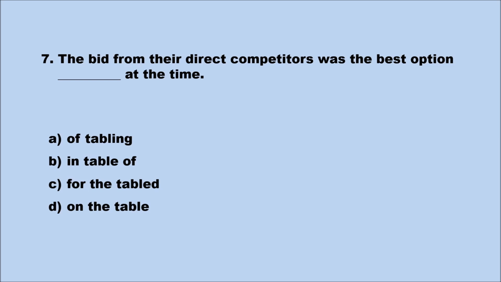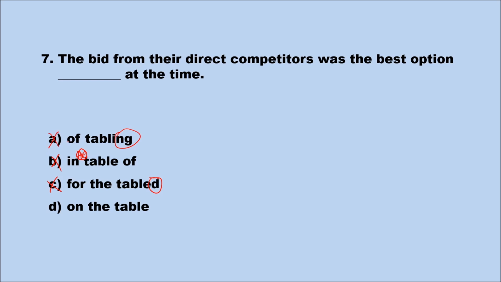Is there anyone we can delete right away? I guess C. Yes, we can delete C right away. Why? Because tabled has D. Good guess. Tabled here has a D on it, which means it's either an adjective or a verb form. For B, you see in table of, but table is missing an article. There's no the. And table, as a singular countable noun, would require some form of article. So we can delete B as well. Of could go with a verb ing form. However, we simply don't use it.